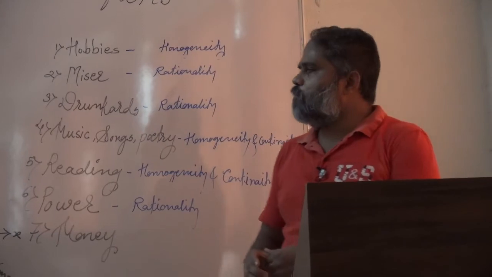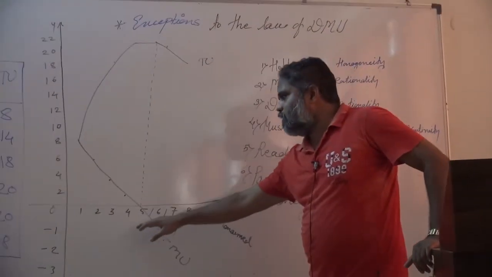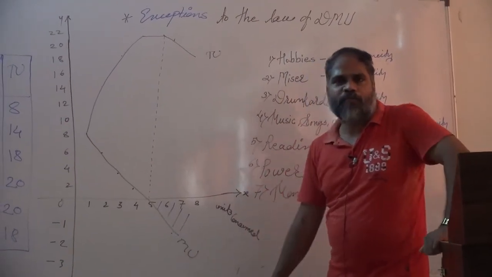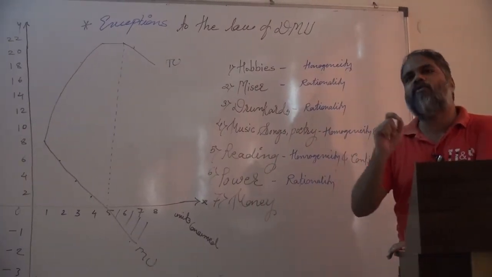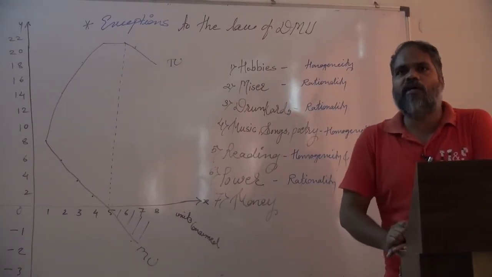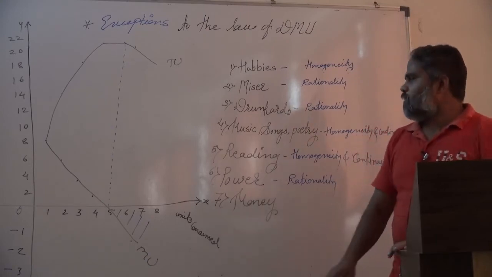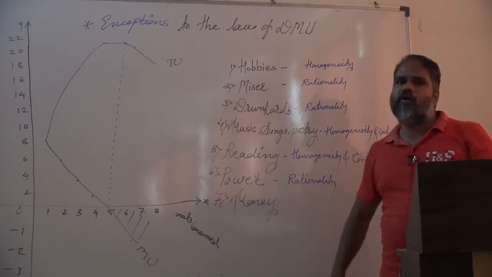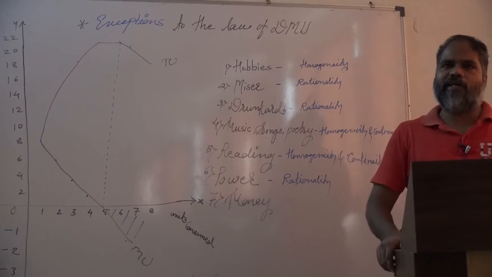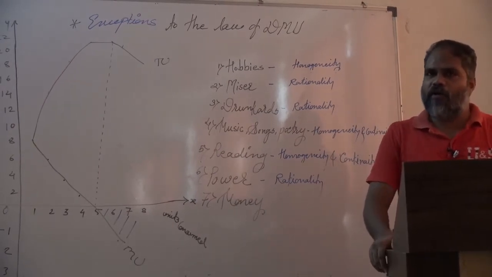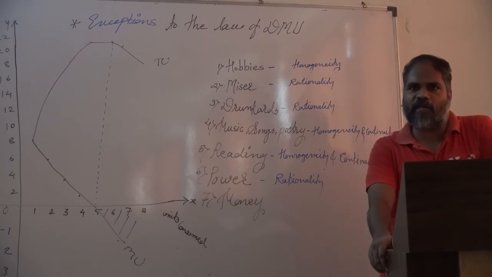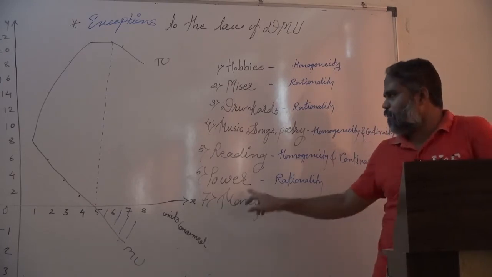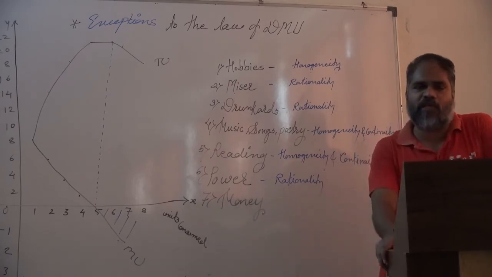The law of DMU states that with an increase in the stock of a commodity consumed, its marginal utility goes on falling. It means one more additional unit gives less satisfaction. Exceptions refer to the conditions or situations where the law of DMU does not work. Strictly speaking, in case of power, the law of DMU does not work.